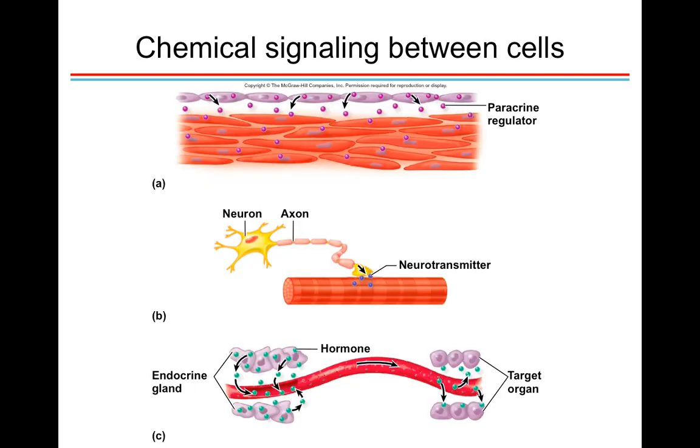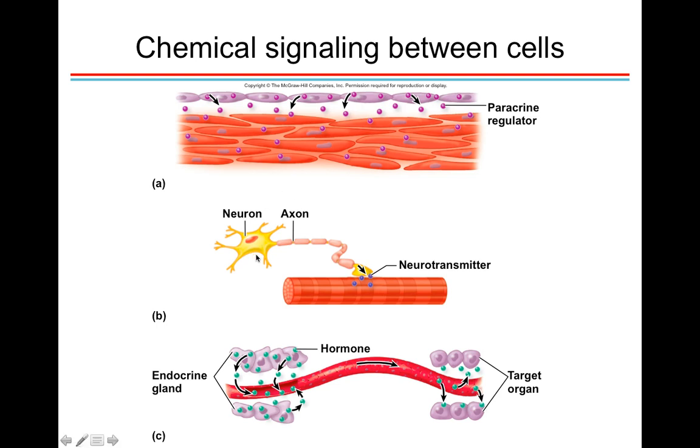The next I want to talk about is local chemical signaling. So paracrine signaling is local signaling. A paracrine regulator is a molecule secreted by a cell in a local tissue. That means one tissue or area of the body. It's not going to circulate widely throughout the whole body, but these paracrine regulators secrete molecules that diffuse across the extracellular space to nearby target cells, and this is really for mediating a local response.